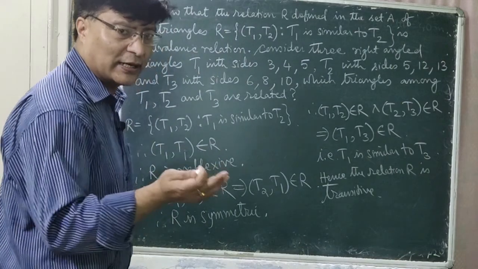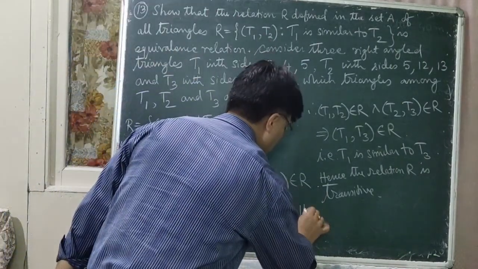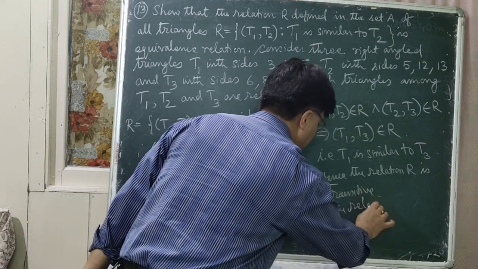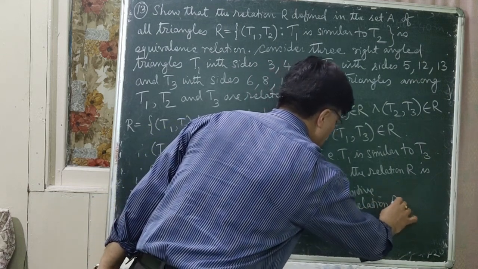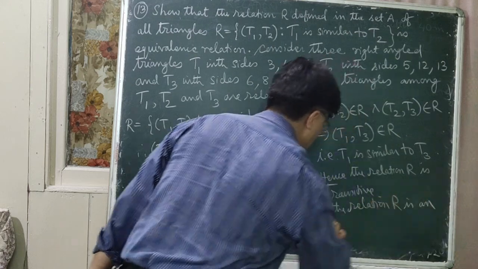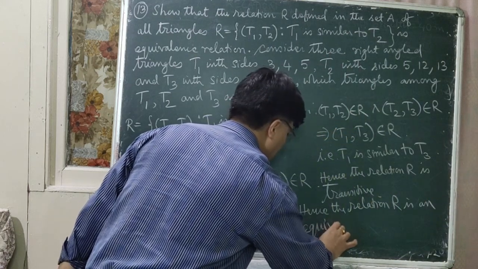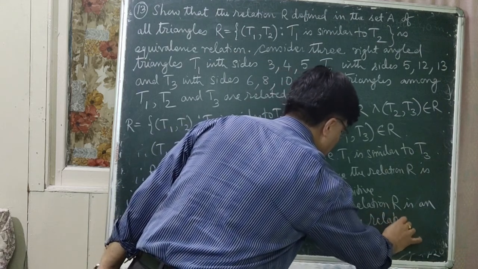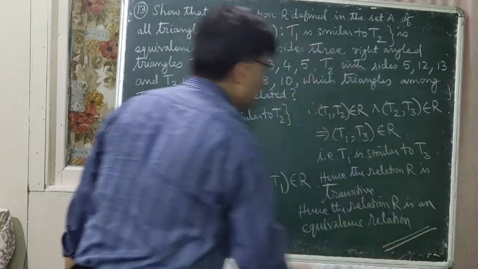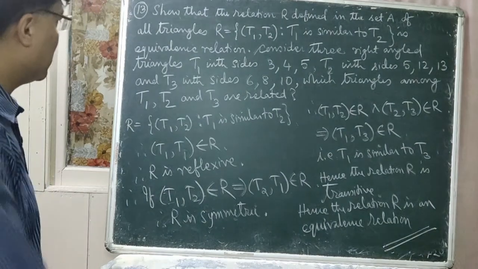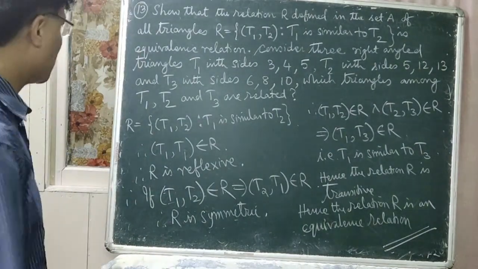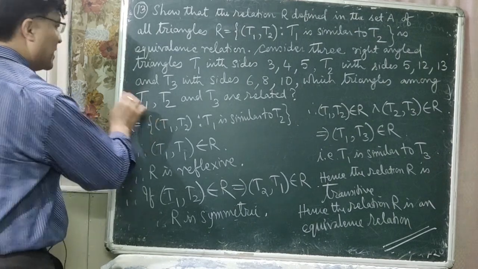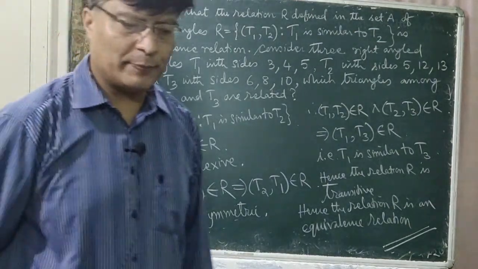So hence the relation R is an equivalence relation. So it is proved. I think you have understood it, so you can copy it. This is the solution for the first part.